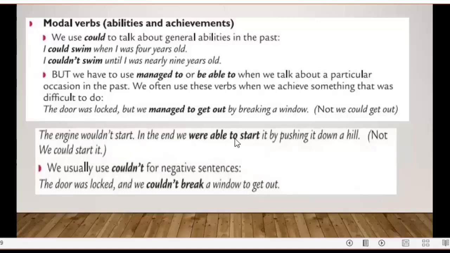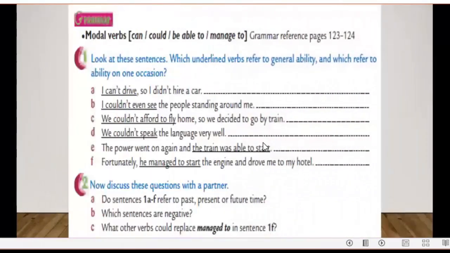In the end, we were able to start it by pushing it down a hill, and here not we could start it. We usually use couldn't for negative sentences. The door was locked and we couldn't. Here you see it's a negative sentence. Couldn't break a window to get out.